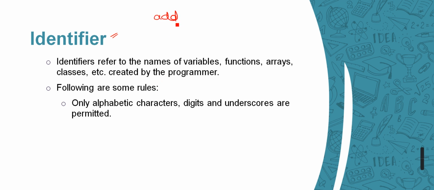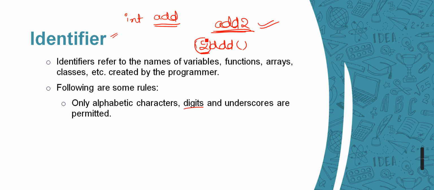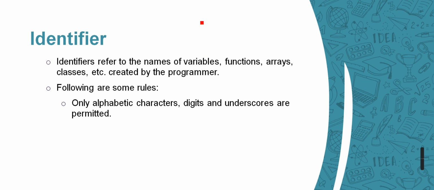So this is add. This is an acceptable variable name or function name. Digits are also allowed, if I write add 2, which basically means it is going to add two numbers, this is also an acceptable variable name. But I cannot use something like this, because it has started with 2, and the first character